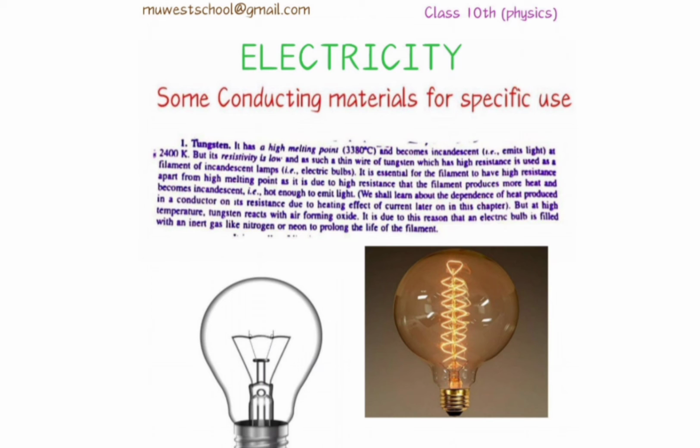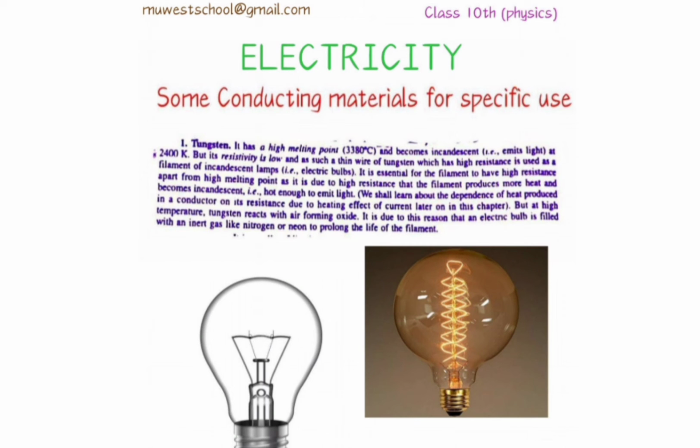And also its resistivity is low, so a thin wire of tungsten, which has high resistance, is used in the filament of incandescent bulbs or electric bulbs. So just because of these properties we use tungsten for making incandescent lamps or bulbs, you can say. So how to choose a material for making bulbs?